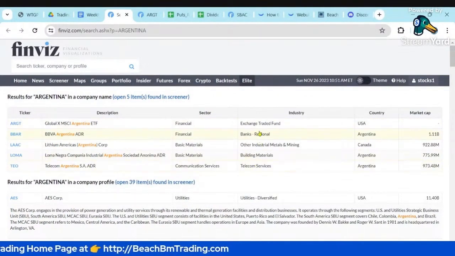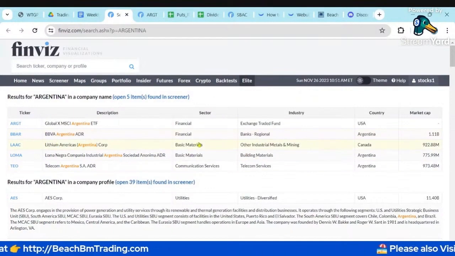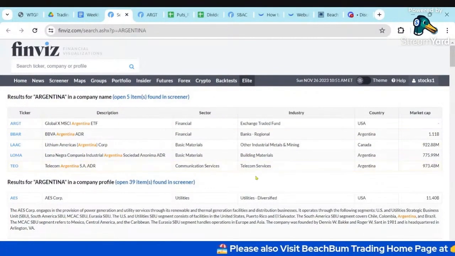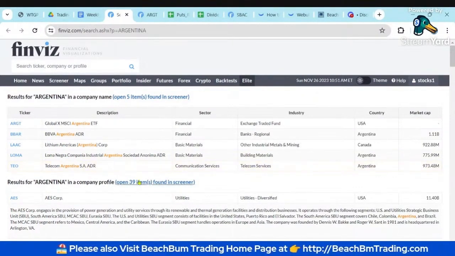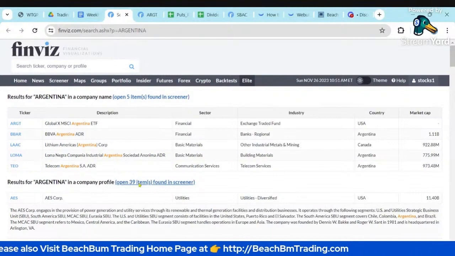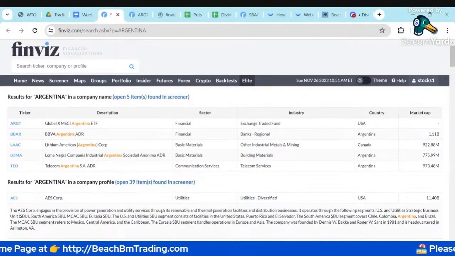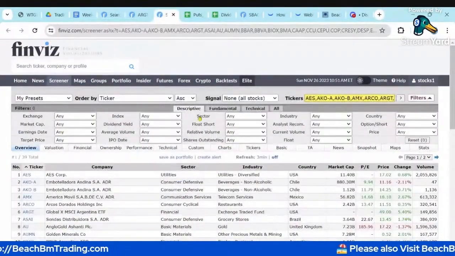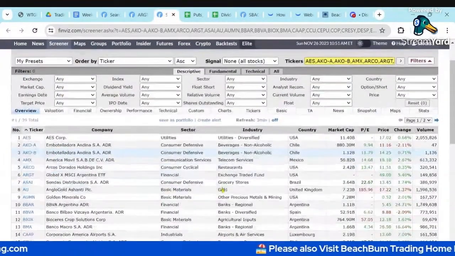And then we see a couple others, some banks, metal and mining, building materials, telecom, all directly with Argentina in their name. If you want to look at all of the stocks with Argentina in their profile, you can just right click and open a screener, and then you can filter this down further.